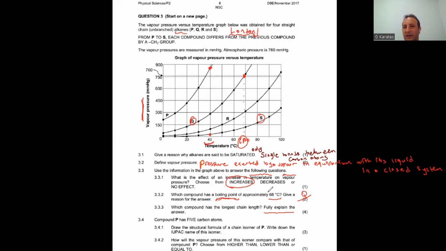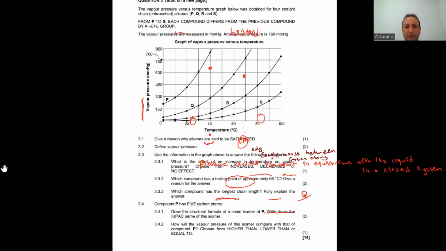Then you can say the strength of London force depends on the surface area and the molecular mass. As compound S has the strongest London force, that means it has the largest surface area or longest chain length. That is the answer. All right. Let me erase all this.